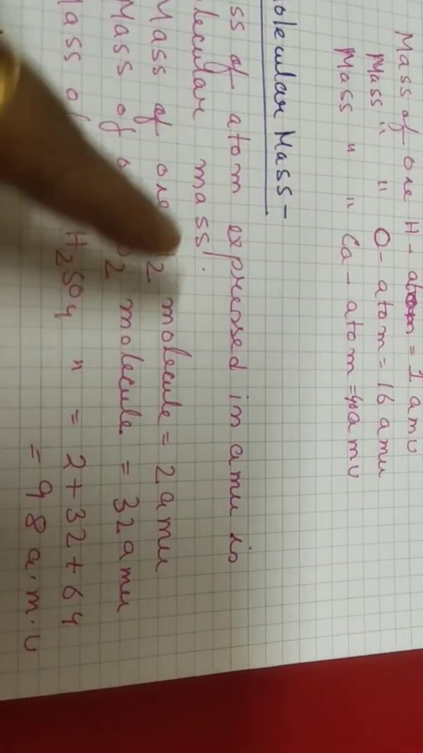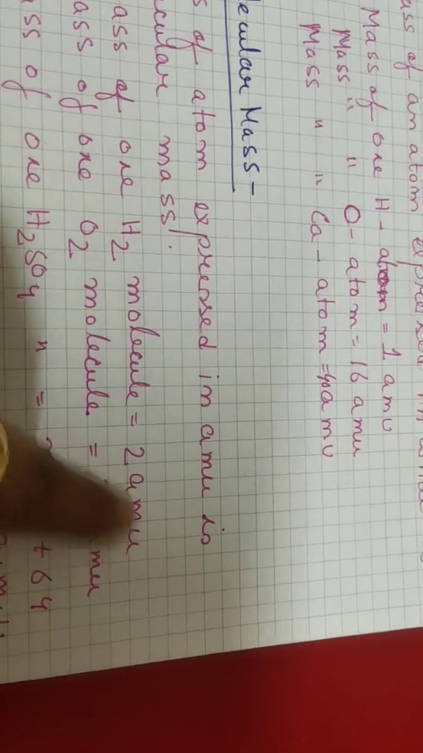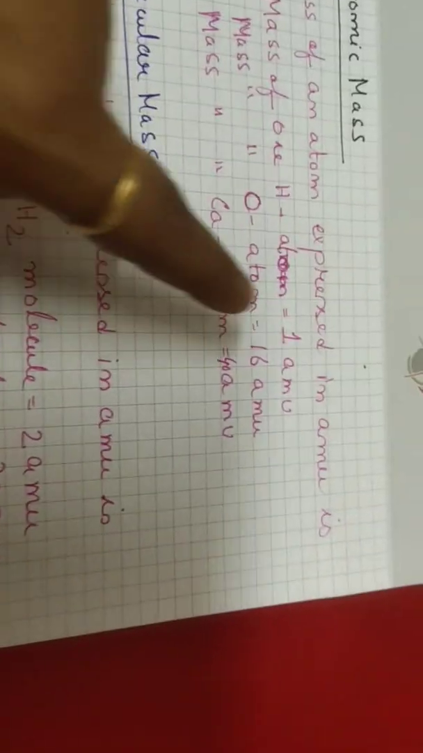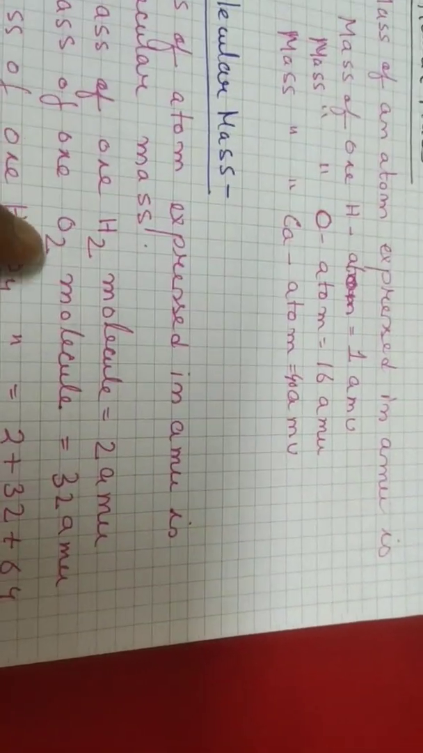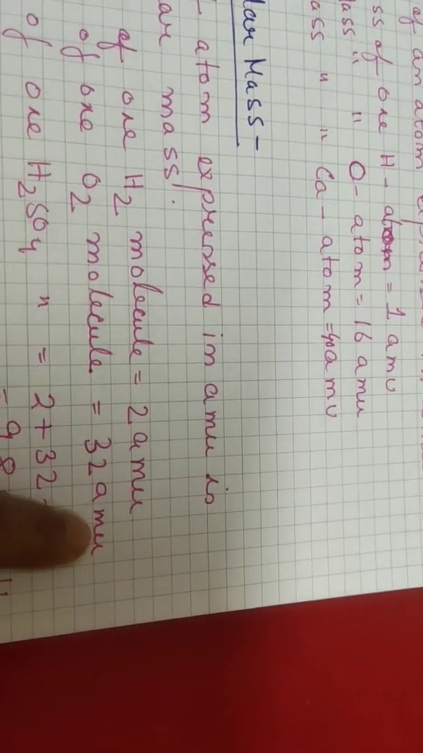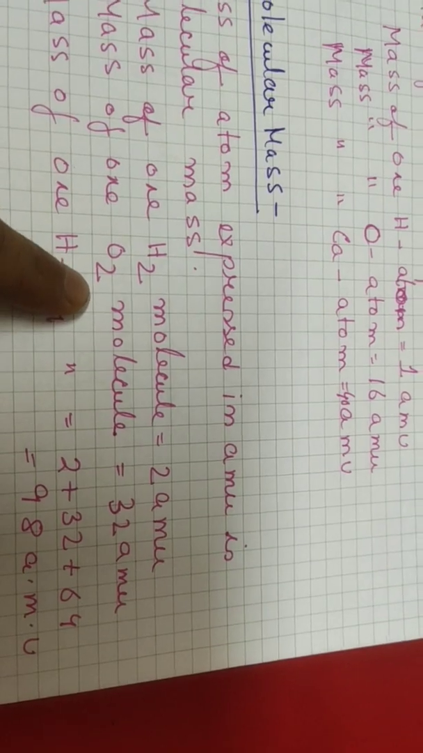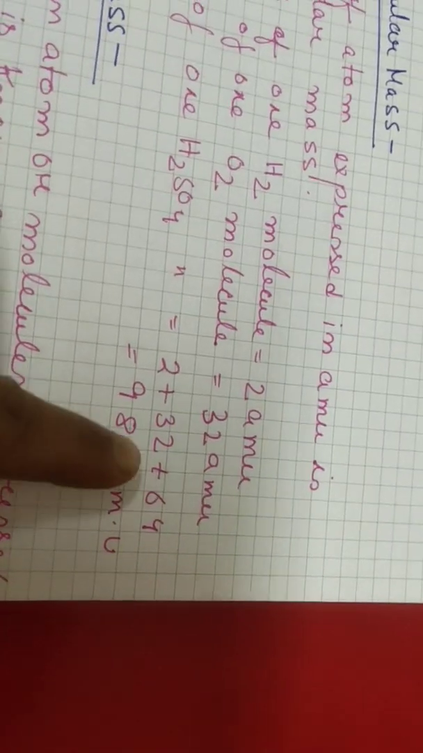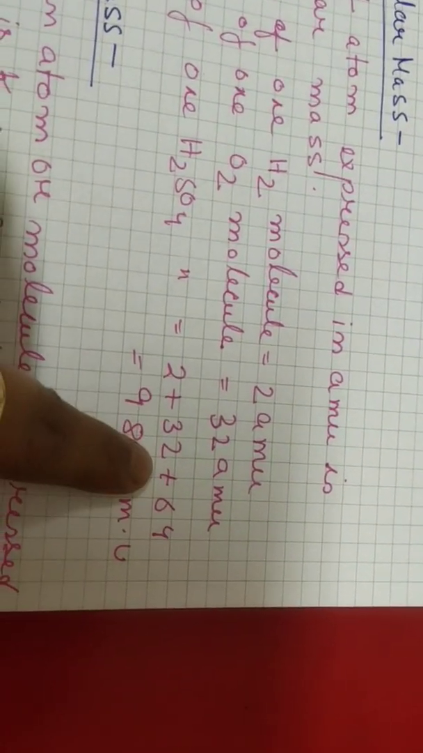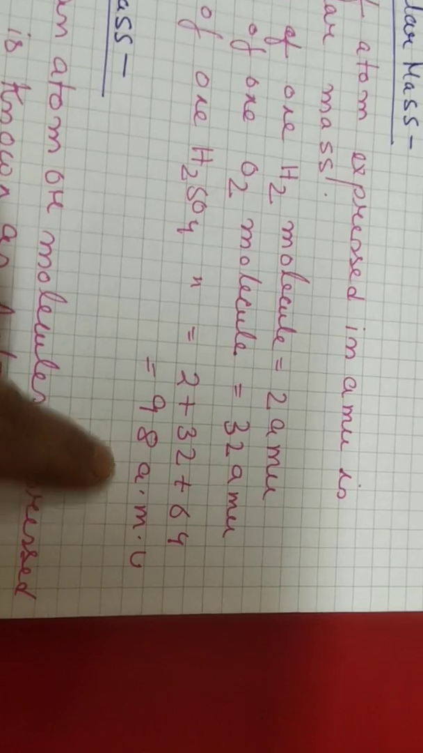So if it is hydrogen, the hydrogen atom we came to know is 1 AMU, so for the hydrogen molecule it will be 2 AMU. For oxygen it was 16 AMU, for the oxygen molecule it is 32 AMU. Now if we take any molecule like H2SO4, we can easily calculate it as 2 plus 32 plus 64, that is 98 AMU.